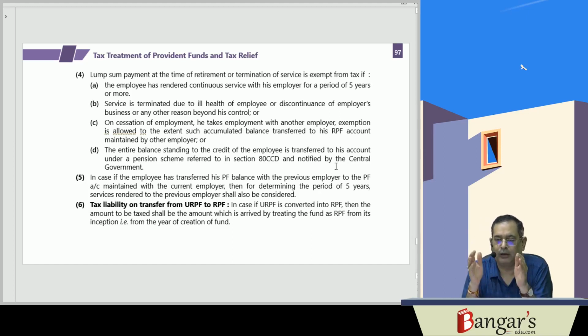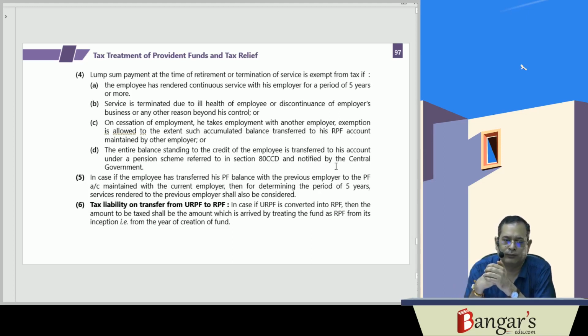And in counting the period of service of 5 years, as I have already told you, the services rendered with the previous employer will be included if the PF balance has been transferred from the previous employer to the current employer from where he is leaving the job.